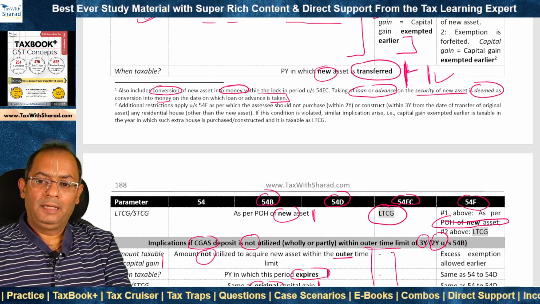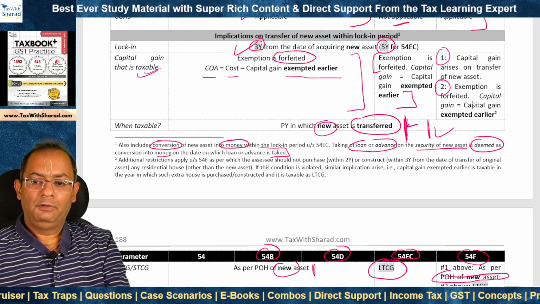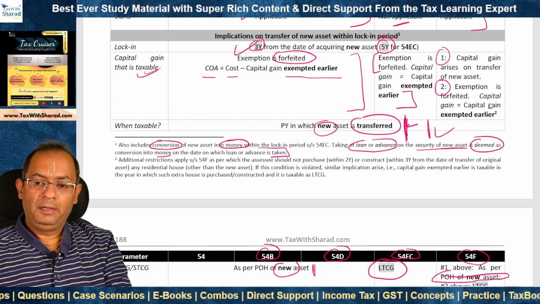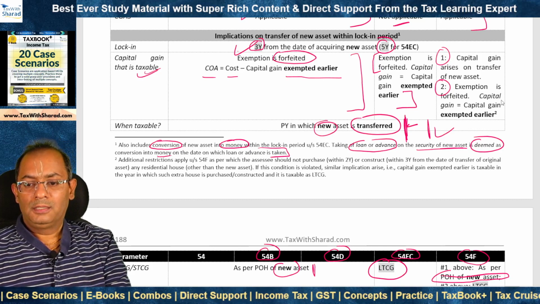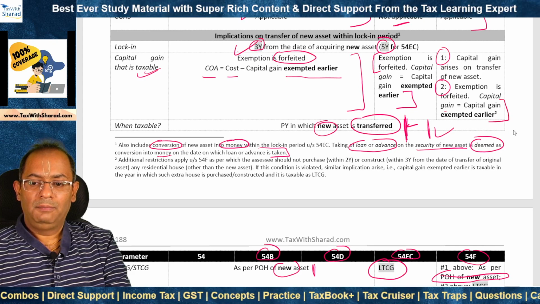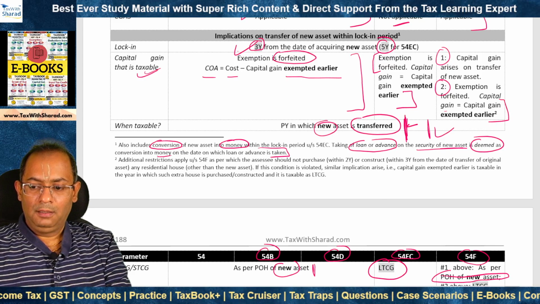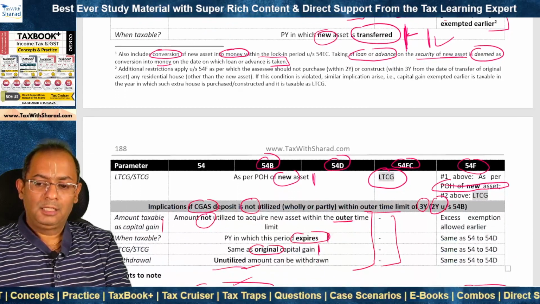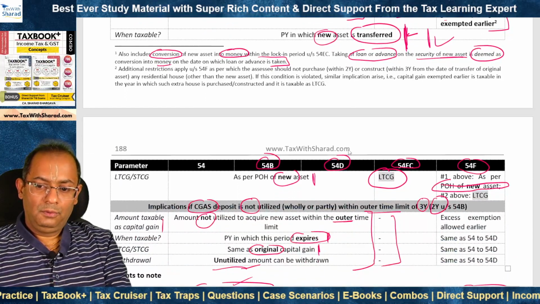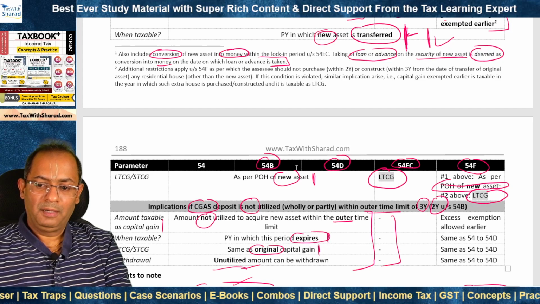The second implication that arises is that the exemption granted under 54F is now forfeited. And how does that happen? Capital gain is equal to capital gain exempted earlier. So capital gain exempted earlier now becomes taxable. But we need to note that such capital gain which now becomes taxable is taxable as long-term capital gain.